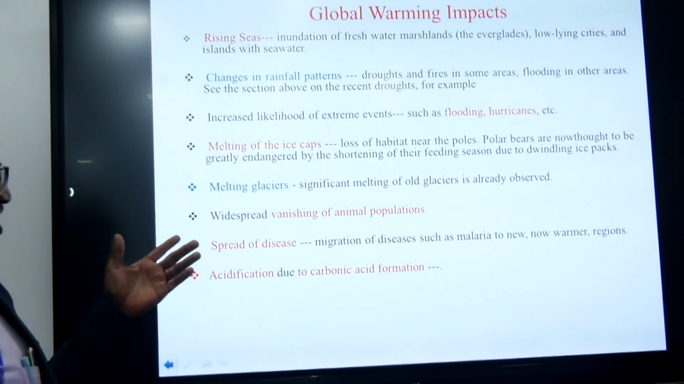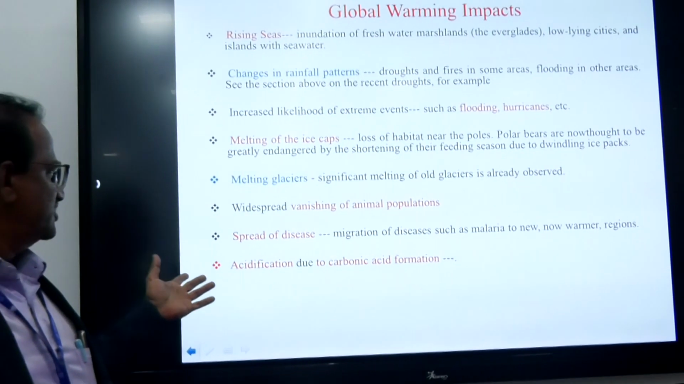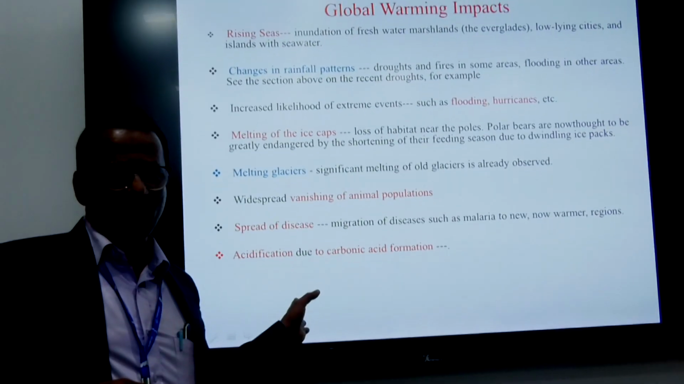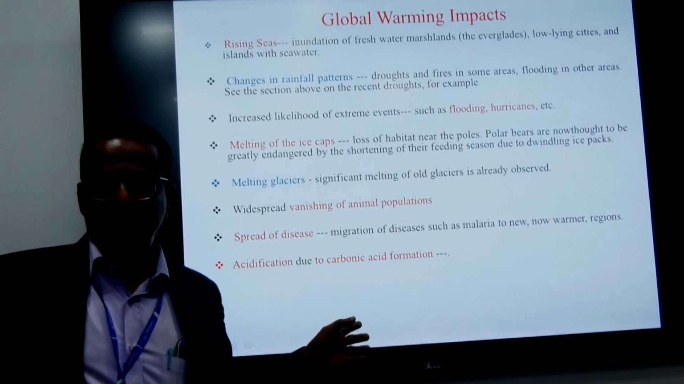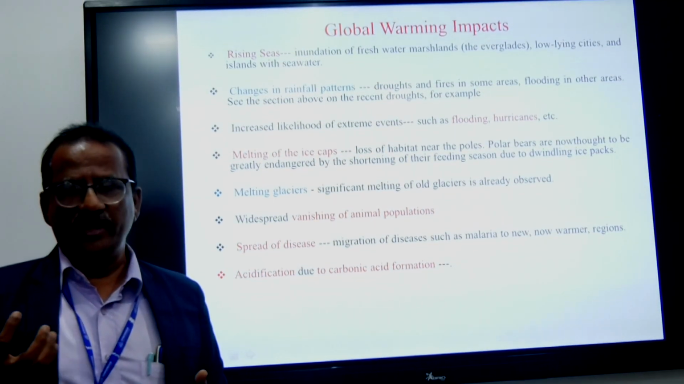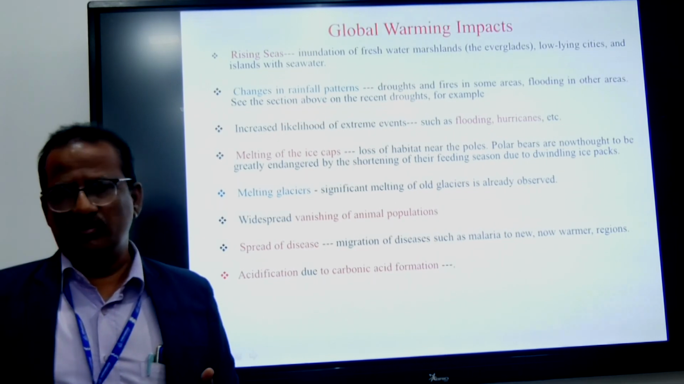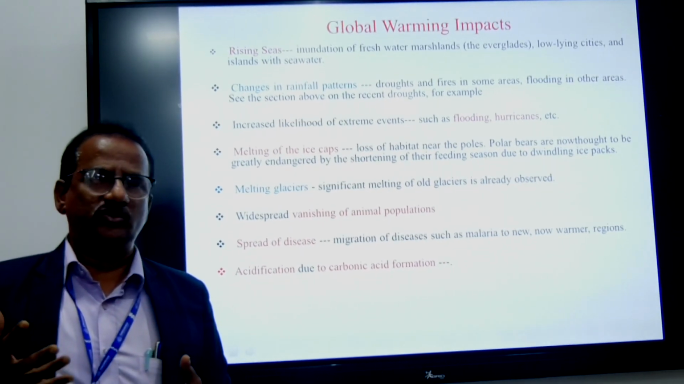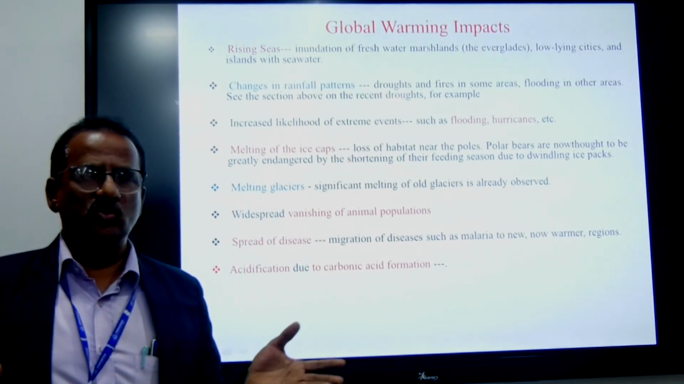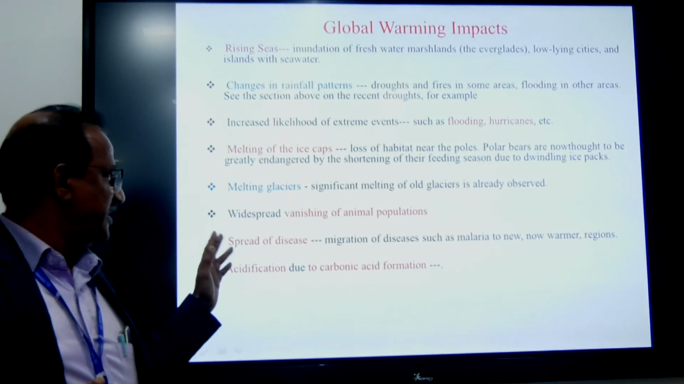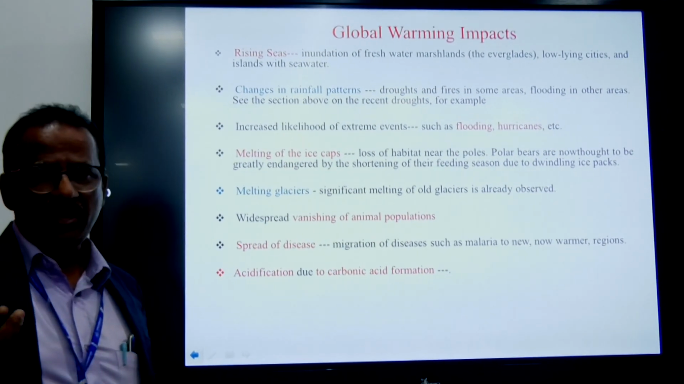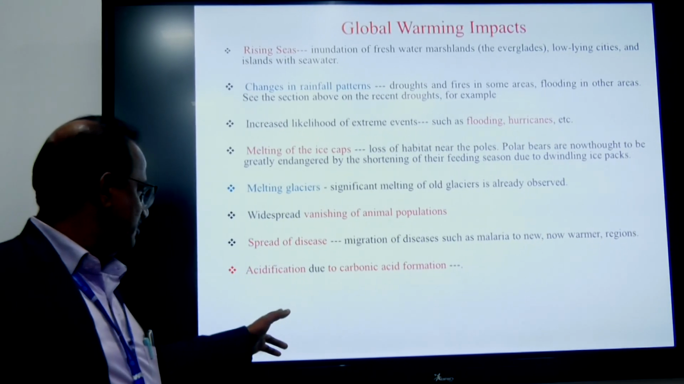Widespread vanishing of animal populations, spread of diseases, and especially acidification due to carbonic acid formation. This is the major problem that happens in the ocean. The ocean is the largest sink of carbon dioxide. Once the carbon dioxide is absorbed, it is converted into carbonates. Due to the absorption of carbon dioxide, the seawater is getting acidified, and carbonic acid formation takes place, which will hamper marine life species.